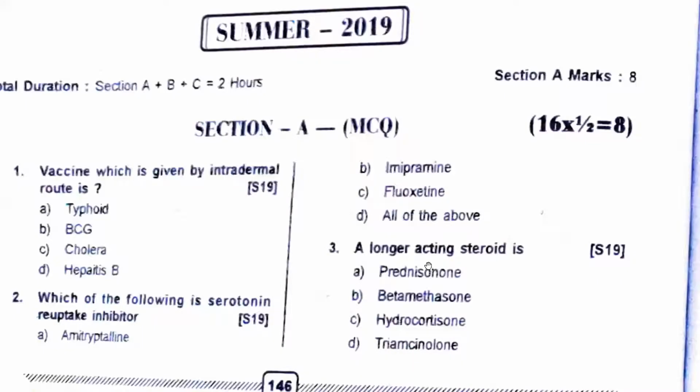So the next question, longer acting steroid is, now see, prednisolone 40 mg, hydrocortisone 100 mg, triamcinolone, all of them are very short acting. This question has again been repeated. Betamethasone and beclomethasone, all of them, B and B, both of them are long acting steroids.